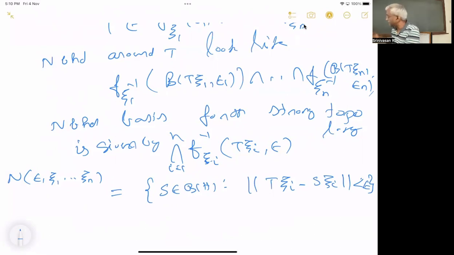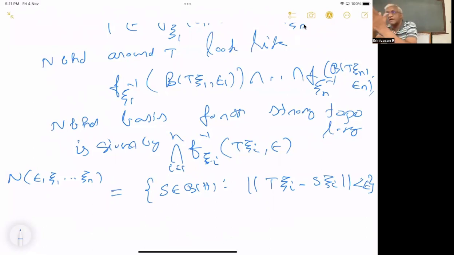An open ball is just given by one epsilon and a point. Here you have points, and the points are not coming from B of H. You are taking the inverse image of an open ball, so it's an open ball around T xi for each xi. You take all those S that satisfy this. This is a neighborhood basis.